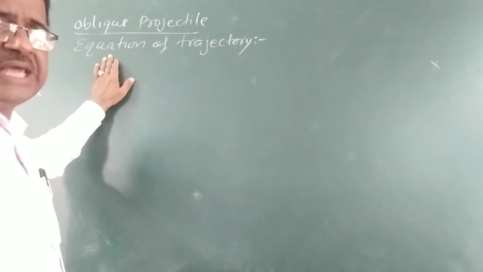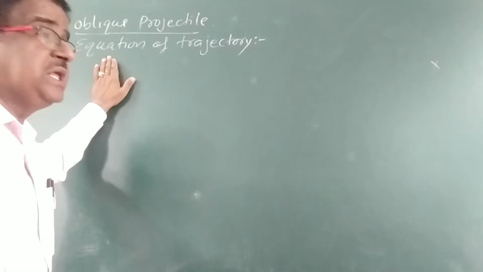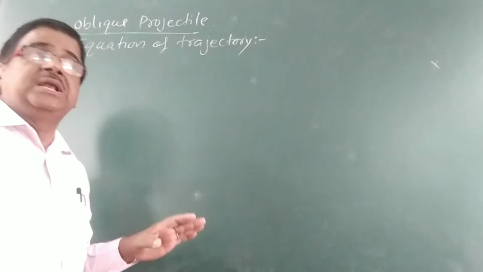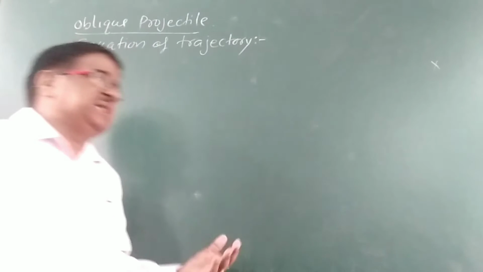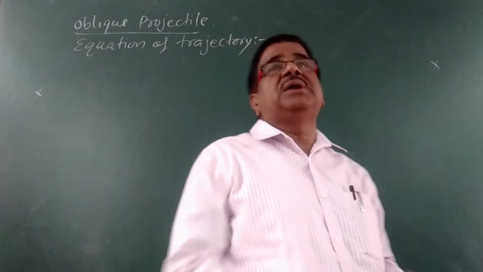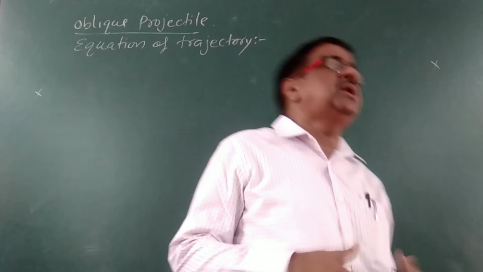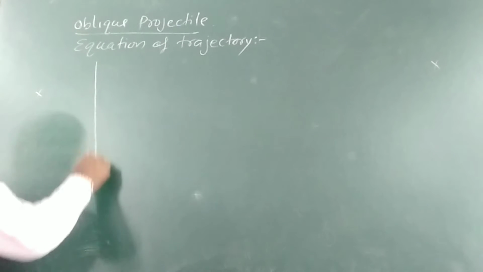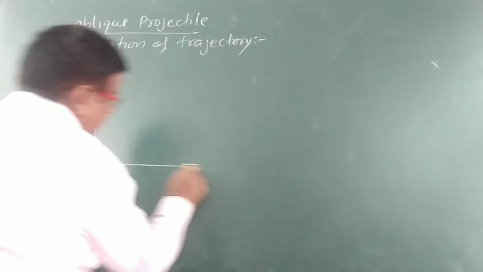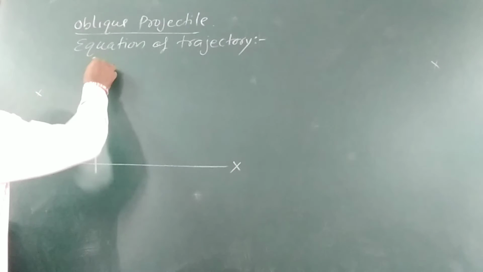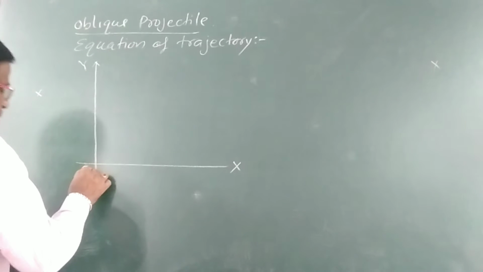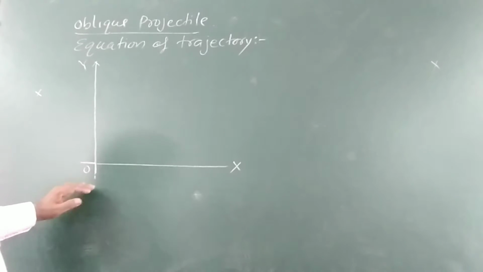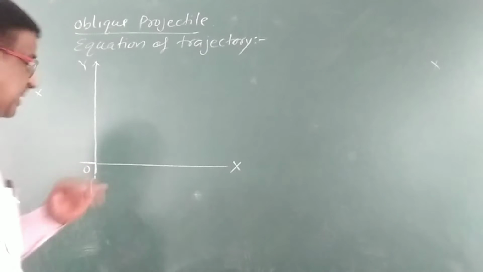So we will see here what is the equation of trajectory of oblique projectile. From there we can say that the path followed by the oblique projectile is parabolic in nature. So let us consider a projectile. This is x axis, y axis, O. O is the point of projection. It is on the horizontal surface.